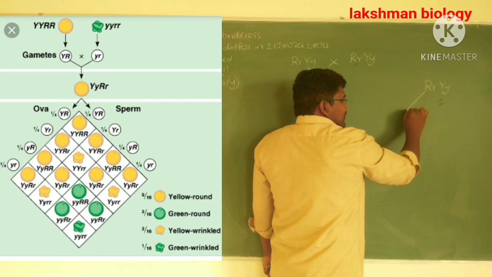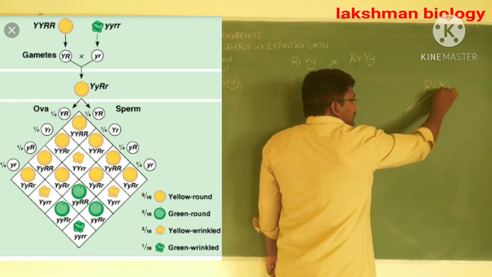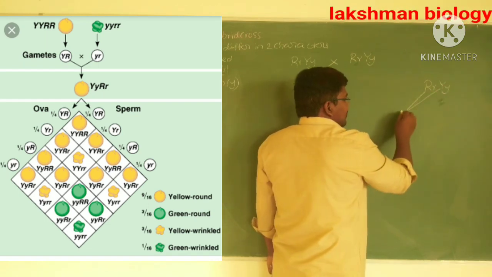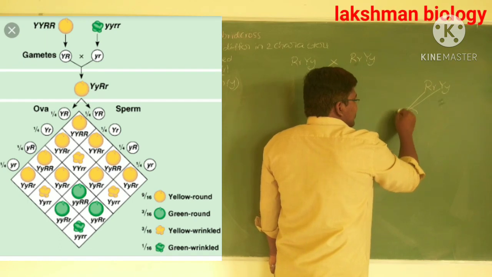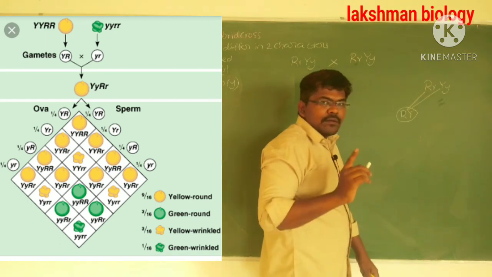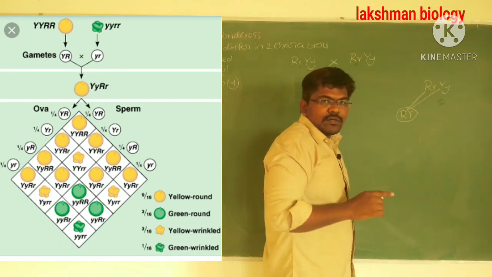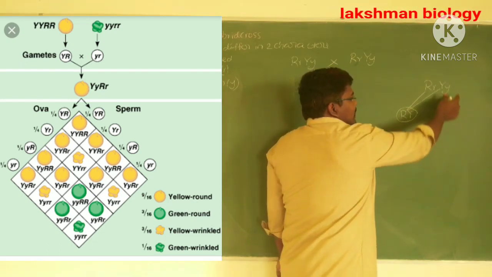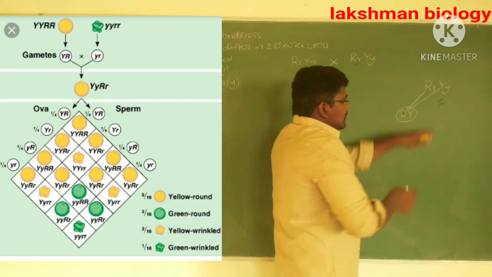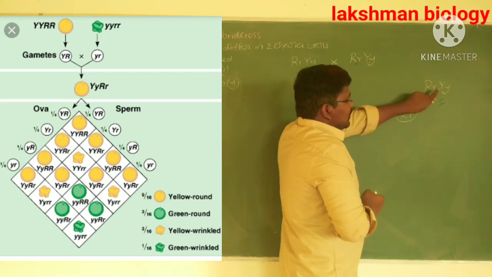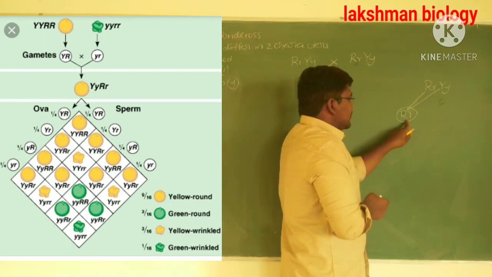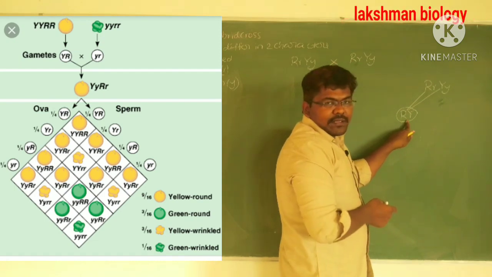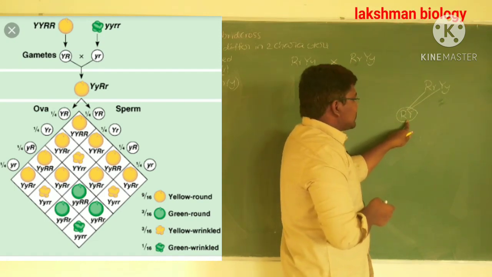First, the capital R may combine with the capital Y. This is one gamete, which contains one allele from capital R and small r, and one allele from capital Y and small y. There is a possibility of mixing this capital R with this capital Y. Then the gamete is capital R, capital Y, meaning both dominant alleles are there.